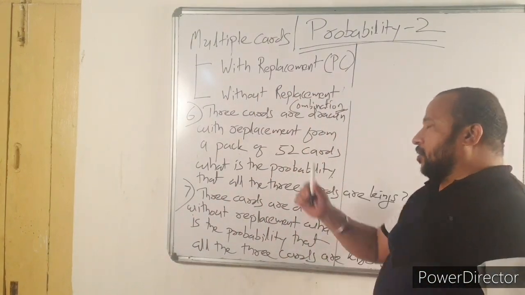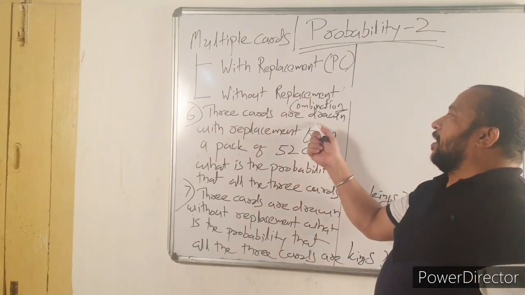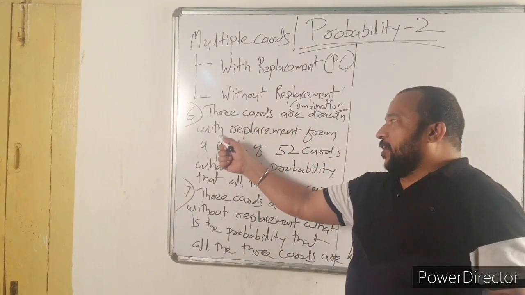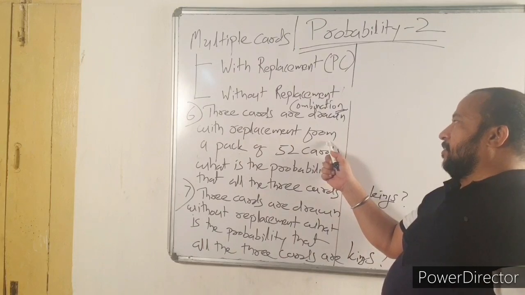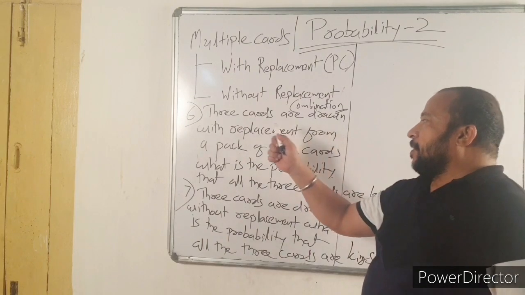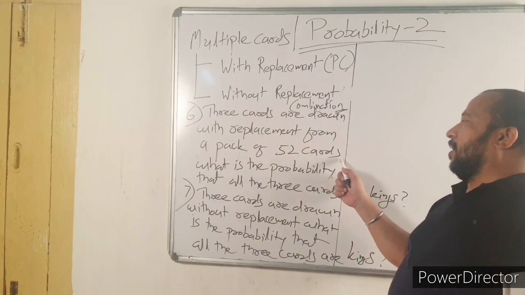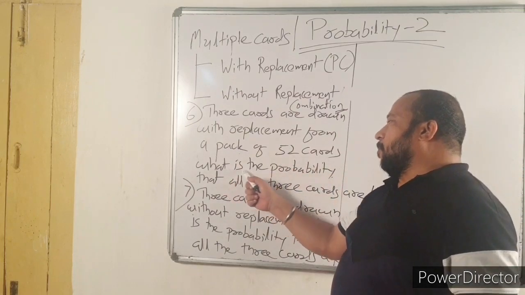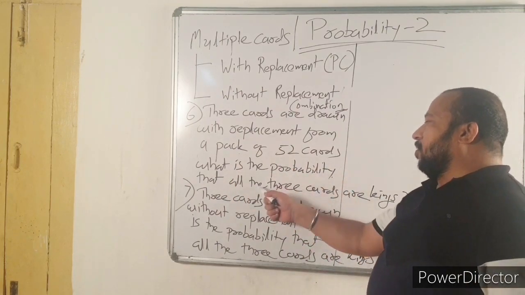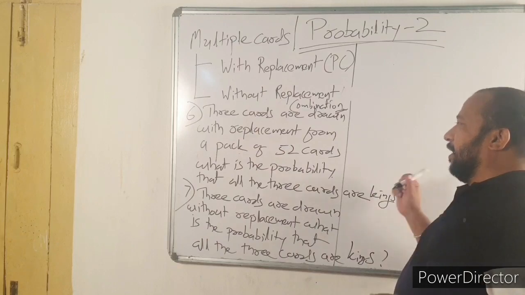Question number 6. 3 cards are drawn with replacement from a pack of 52 cards. What is the probability that all the 3 cards are kings?